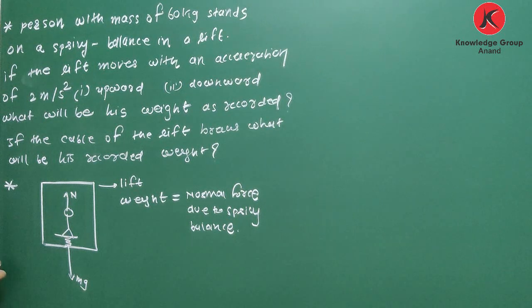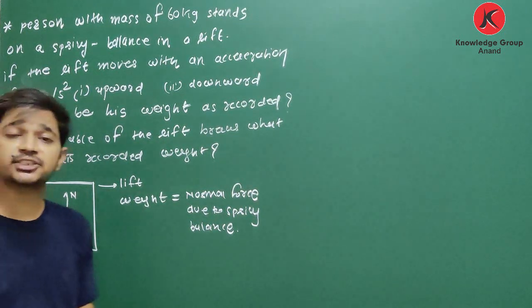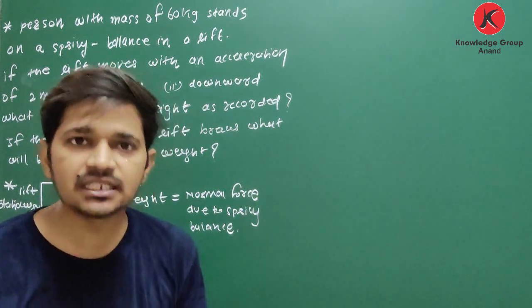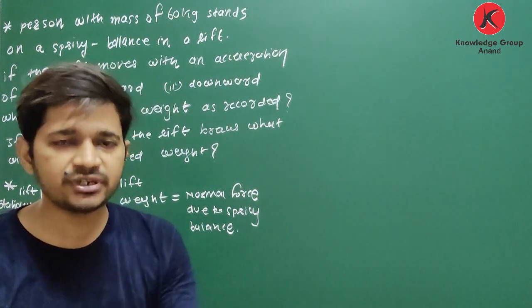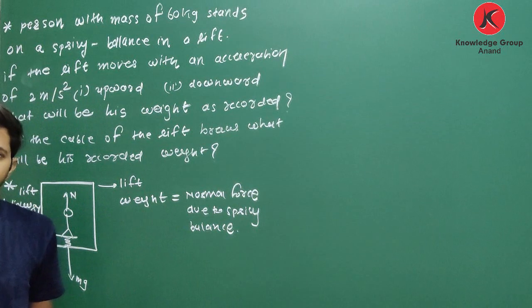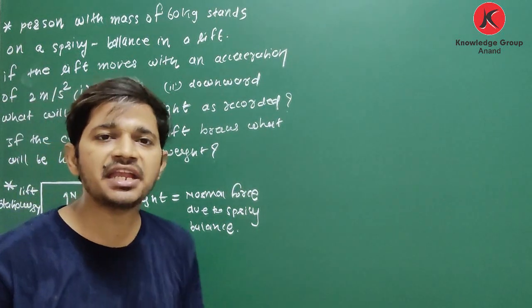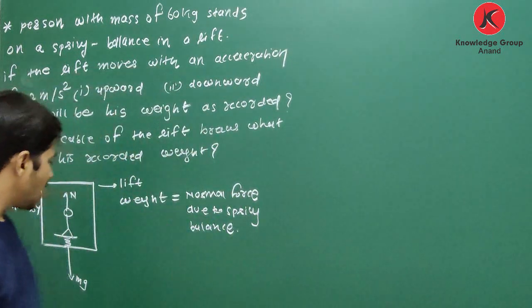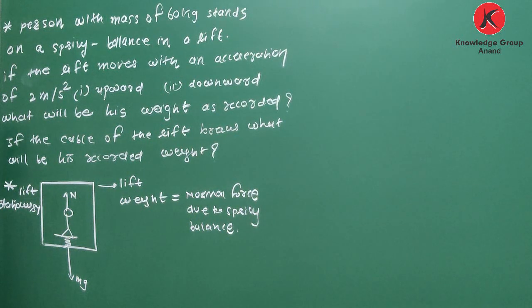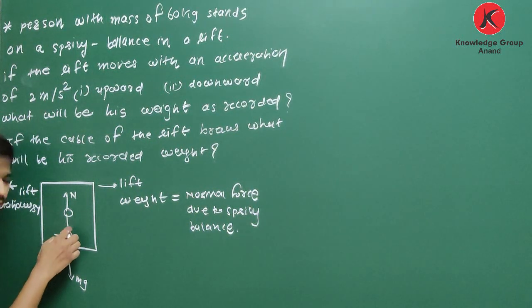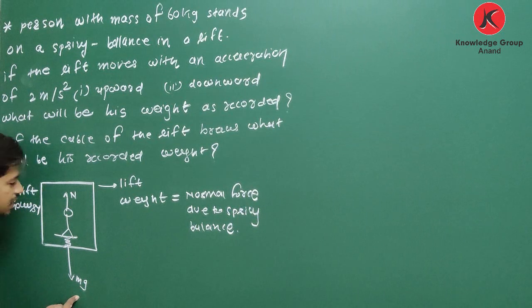Now, in this first case, the lift is stationary. Stationary means inertial frame of reference. In an inertial frame of reference, do we have to consider any additional force? No. So forces acting on the person in this system are due to mass of person mg in downward direction and normal reaction in upward direction.